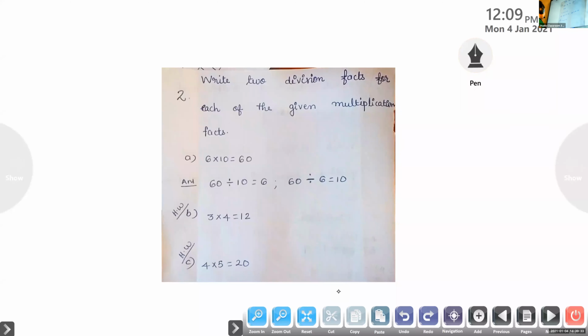What is the product over here? 12. That should be the dividend. 12 divided by 4 equal to 3. Next, you have to change the divisor and the quotient. The dividend should be same. So again, 12 divided by 3 equal to 4.